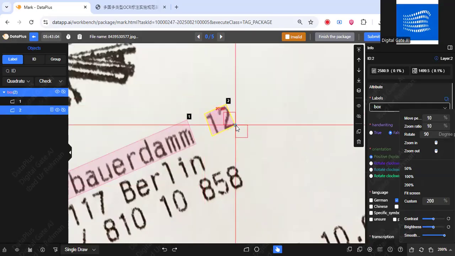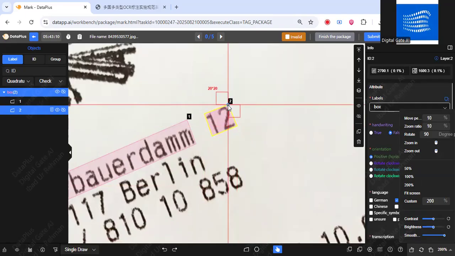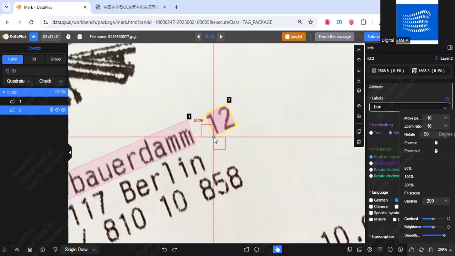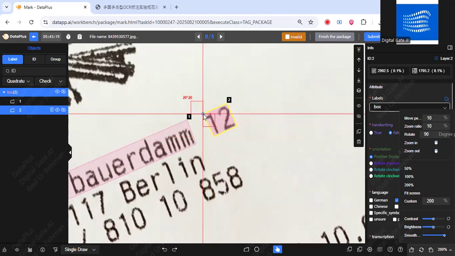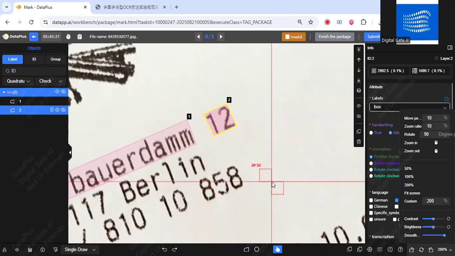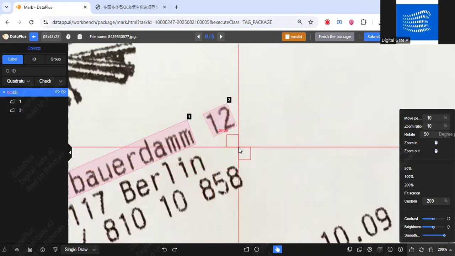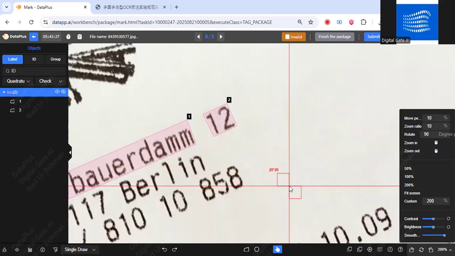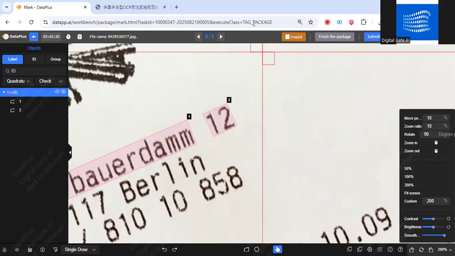Here you can see that the text was cutting off, so I'm going to adjust it. And here you can see that the text is now properly in the box without any cutoffs. I'm going to click on the screen again to save the changes. So these were the basic rules of how we have to do the segmentation and how we have to make the boxes.